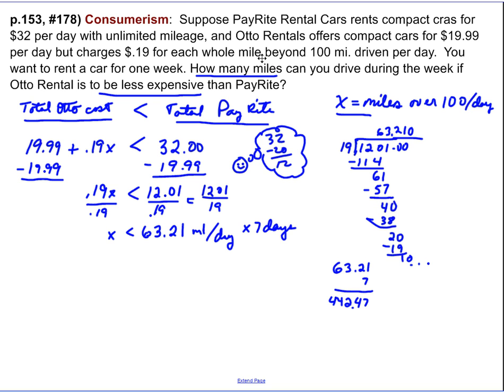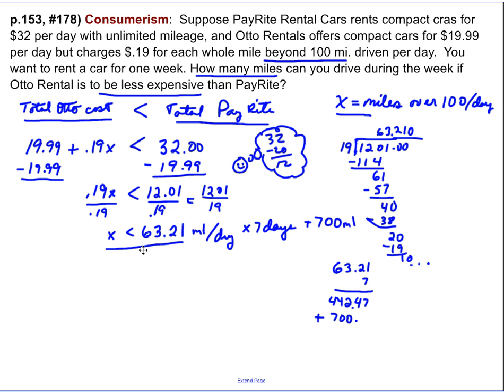Well, no, because we're saying beyond 100 miles per day. So our actual mileage is going to be another, this is over the 700 total miles that we can drive without having to pay any extra with auto rentals. So we're going to add that 700.